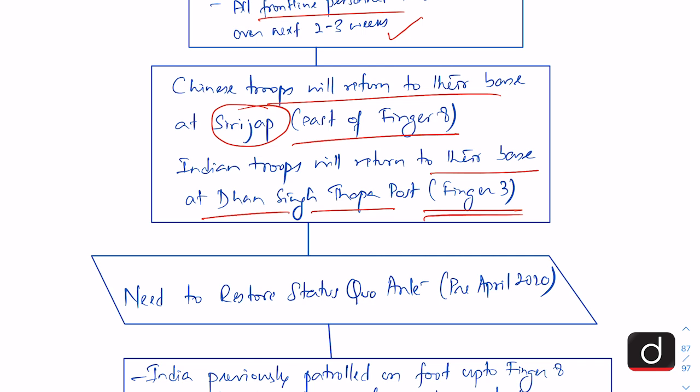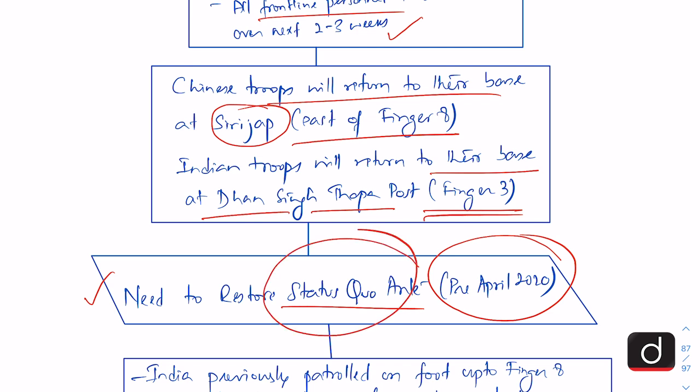And India has been demanding since the very beginning of this conflict that there is a need to restore status quo ante. That is, the status as it was existing before April 2020. So this restoring of status quo ante has been India's demand from the very outset.